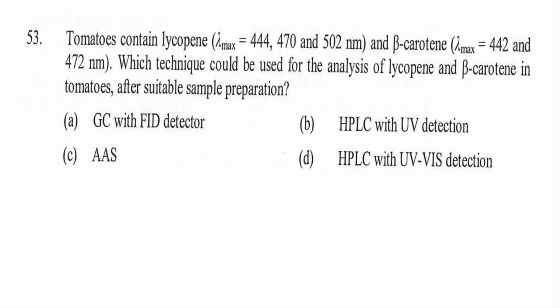Question number 53. Tomatoes contain lycopene and beta carotene. Which technique could be used for the analysis of lycopene and beta carotene in tomatoes after suitable sample preparation? Option A GC with FID detector. Option B HPLC with UV detection. Option C AAS. Option D HPLC with UV visible detection. So the right answer will be D, HPLC with UV and visible detection.